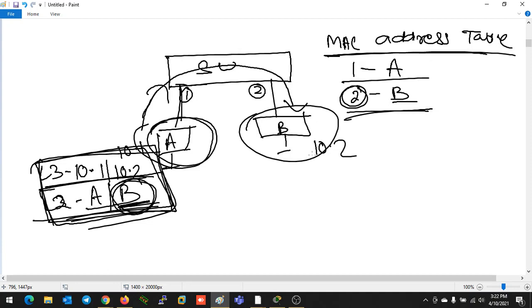So how is the switch taking the data forwarding decision? By looking at the MAC address table. Every time the switch receives any data, it will check the layer 2 information. In the layer 2 information, it will check the destination MAC address, to whom the data is to be sent. For the destination MAC address, it will check the MAC address table for the entry, on which port that device is connected, and from that port it will exit the data. That's how the switch does exactly the switching process.